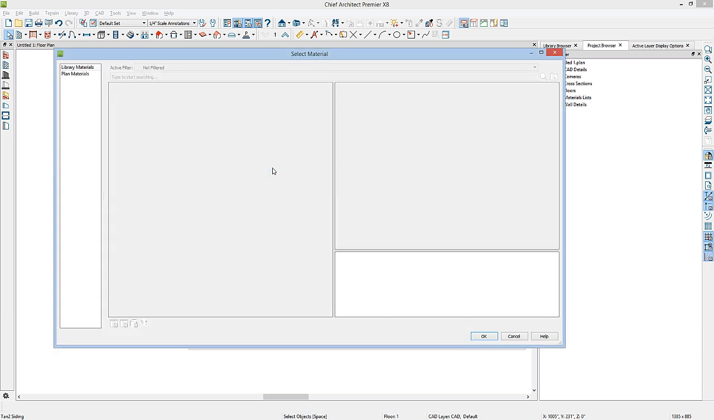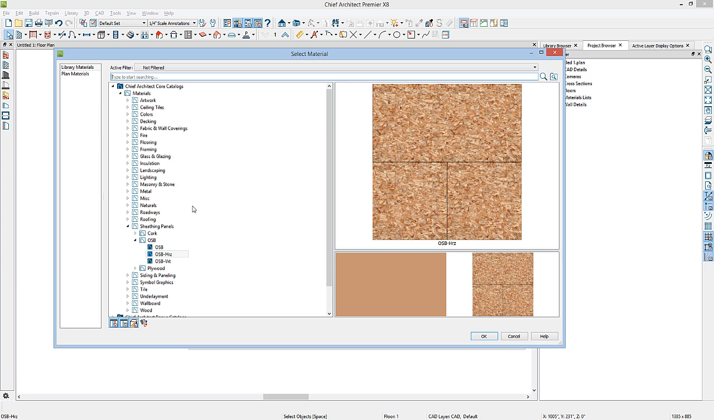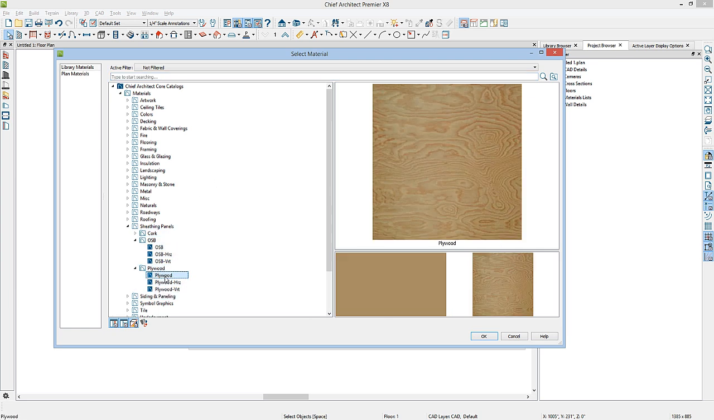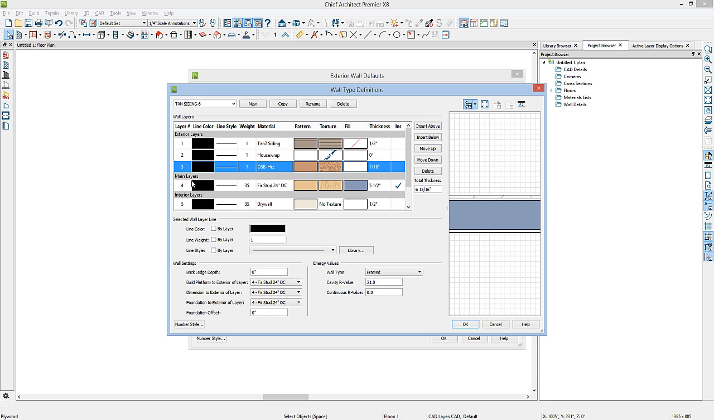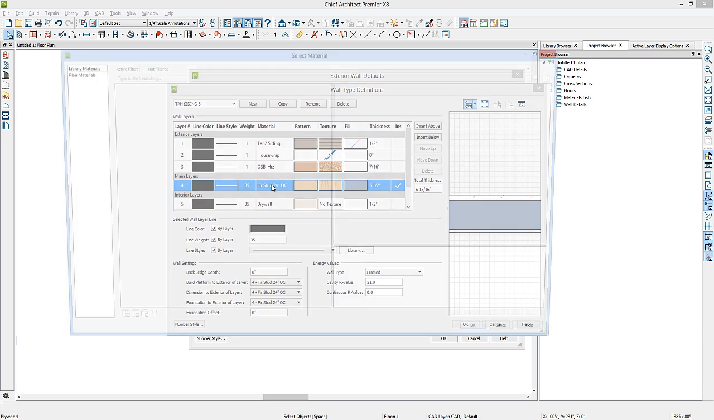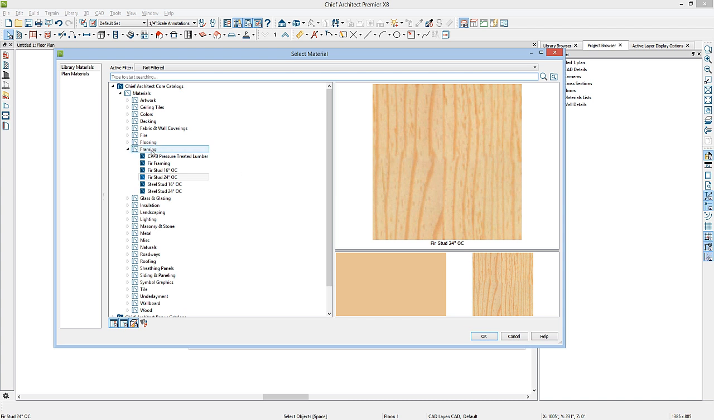Again, you can change the material by clicking on the material, opening up the library browser, and selecting a different material if you wish. The fourth layer, you'll notice here, is under Main Layers. The main layer of your wall will always be the structural layers, in this case the framing layer. Right now it's using first studs at 24 inches on center and is set for 5.5 inches thick, which will allow for 2x6 framing.